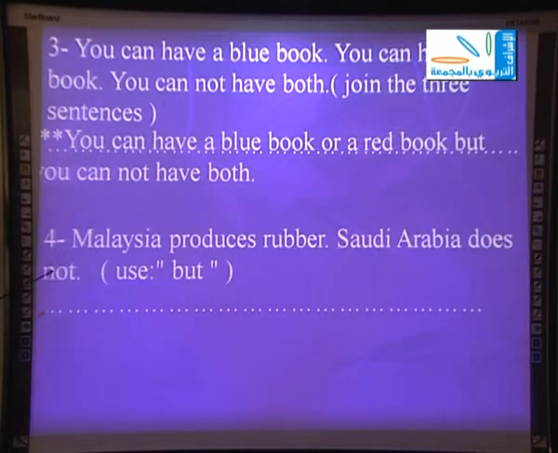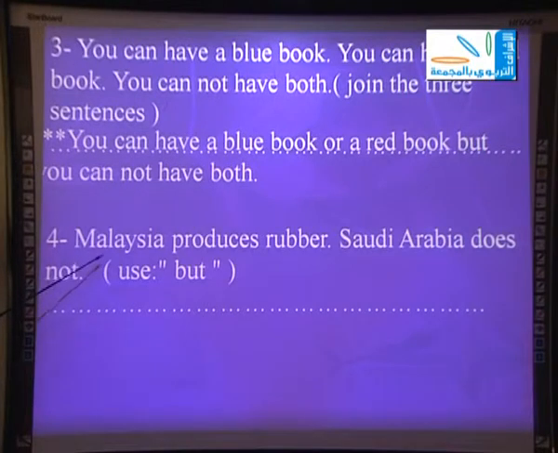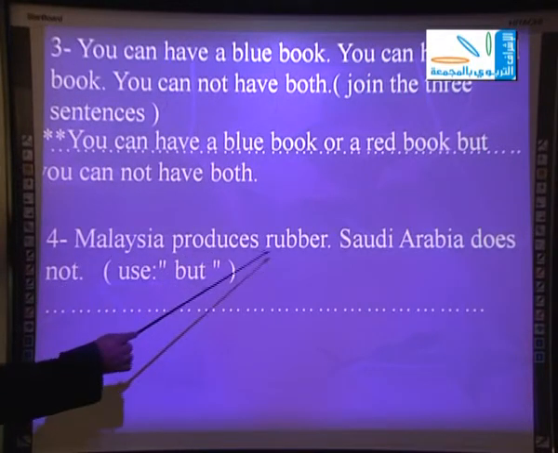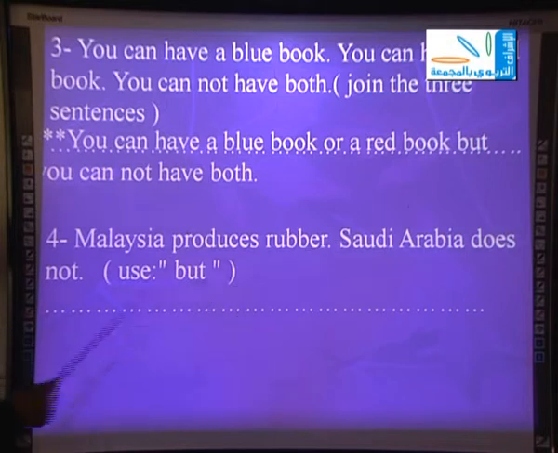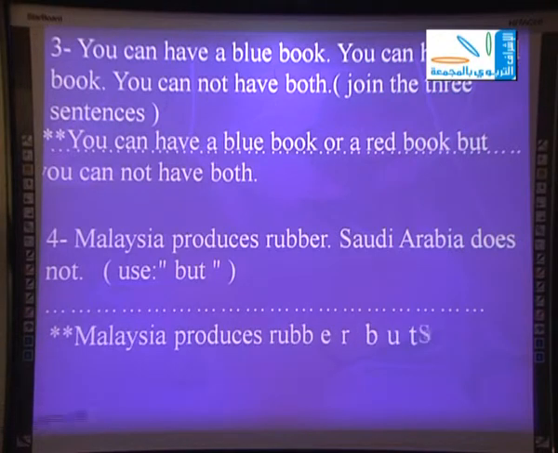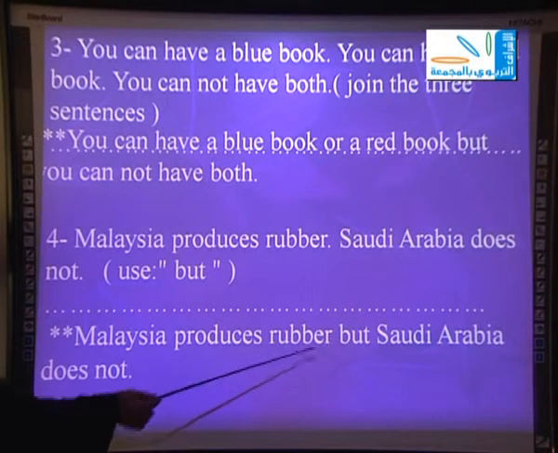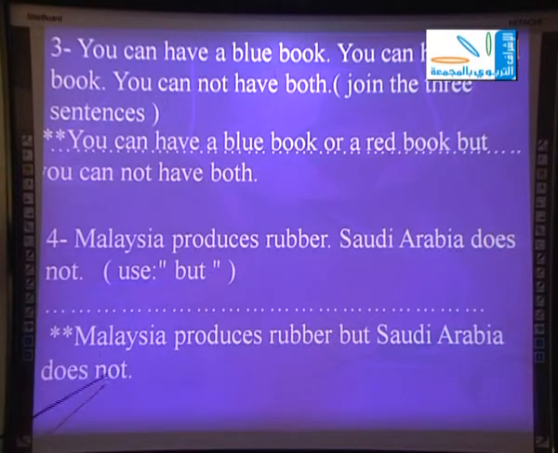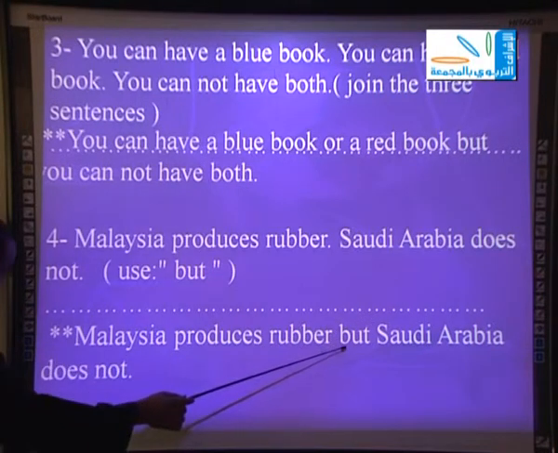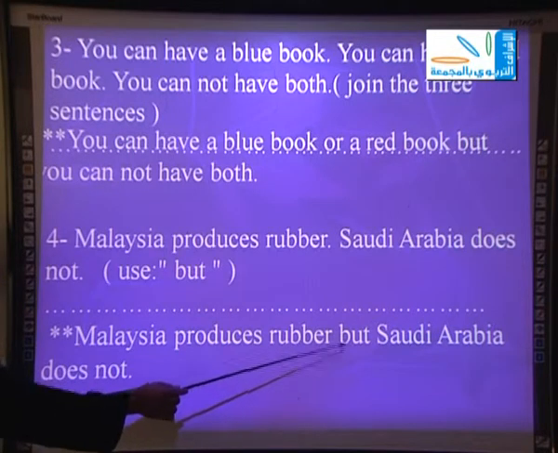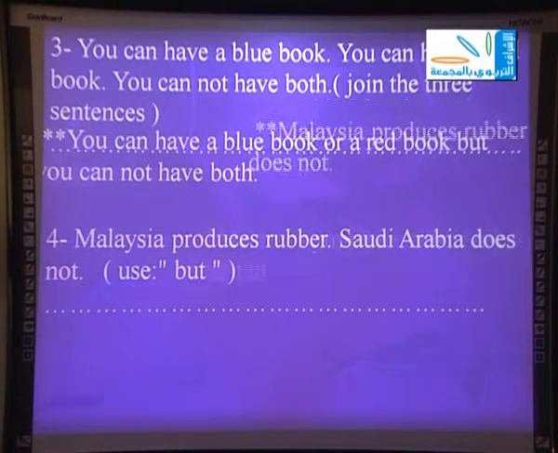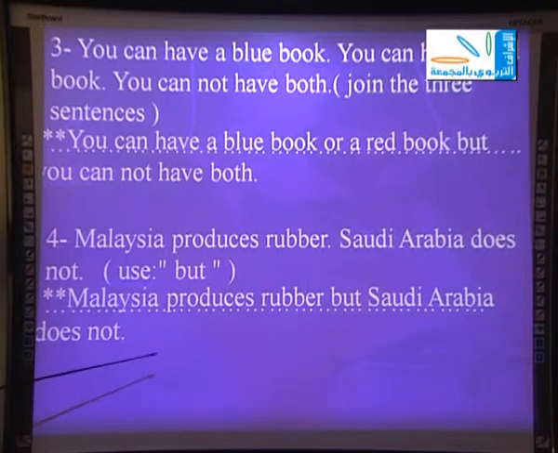The next point here is number 4. Malaysia produces rubber. Saudi Arabia does not. He wants me to use but. The answer of this point is, Malaysia produces rubber, but Saudi Arabia does not. We used here but. Okay? So, this is the answer of point 4.